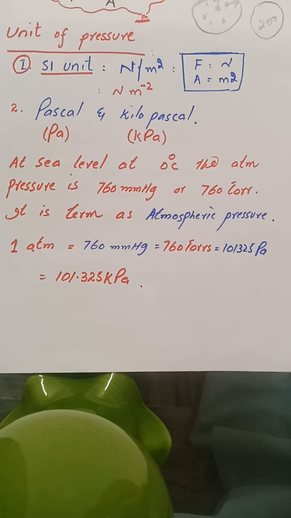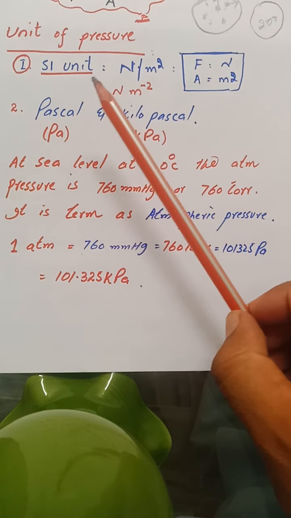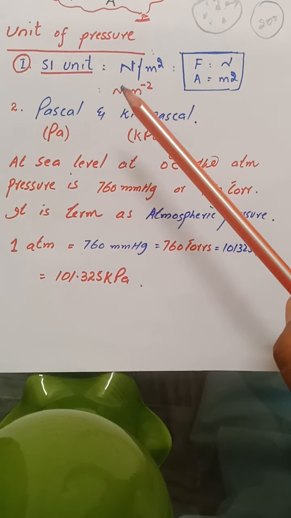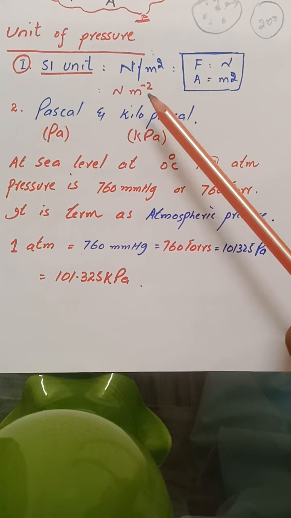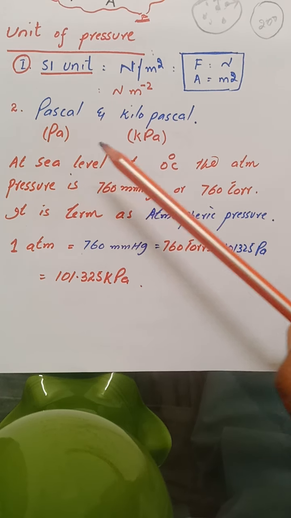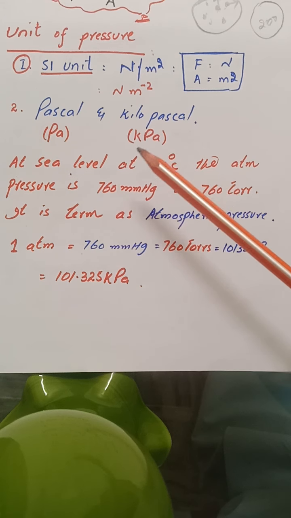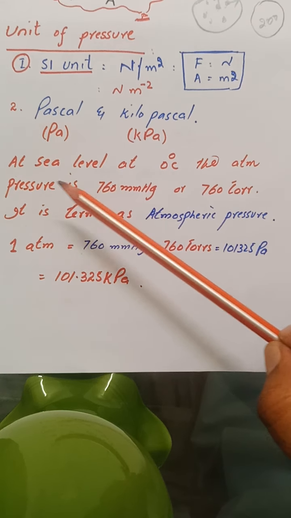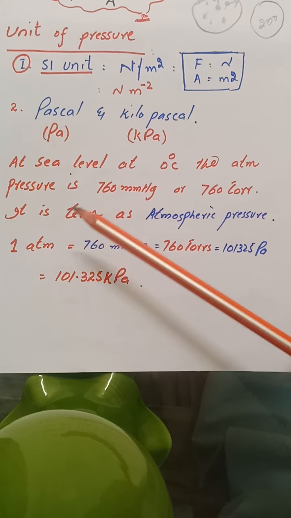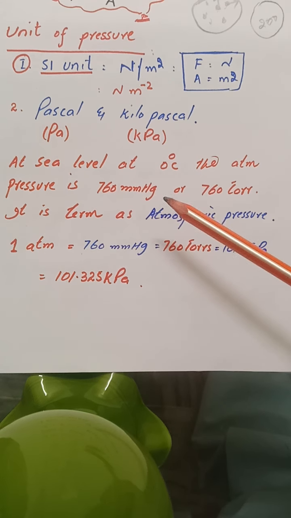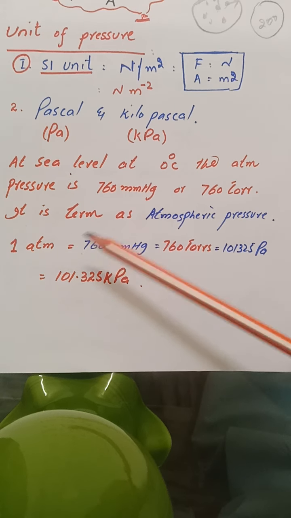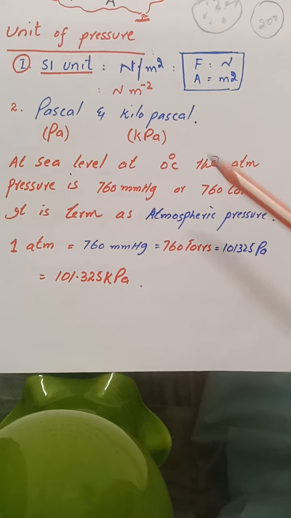The unit of pressure. The SI unit of pressure is Newton per meter square. The second unit of pressure is Pascal. It is also expressed in kilopascal. At sea level, at 0 degrees centigrade, the atmospheric pressure is 760 mmHg, or 760 torr. It is termed as atmospheric pressure.